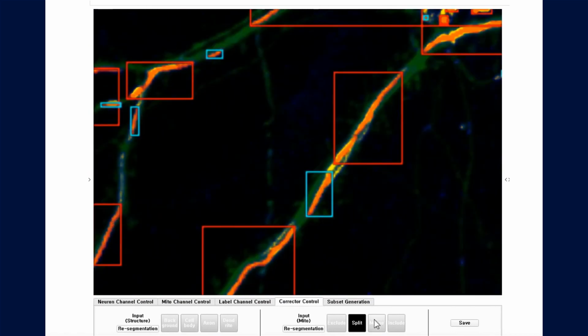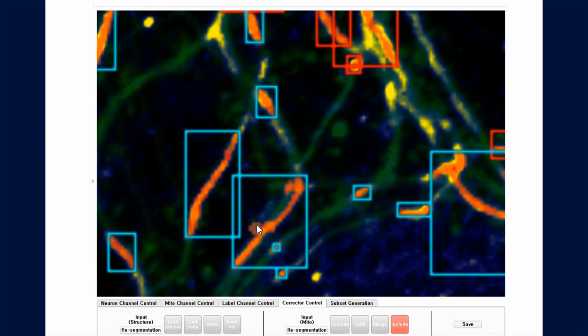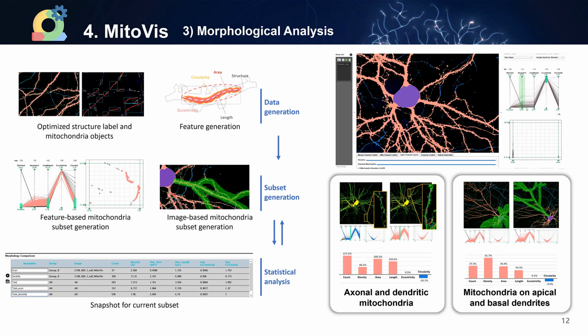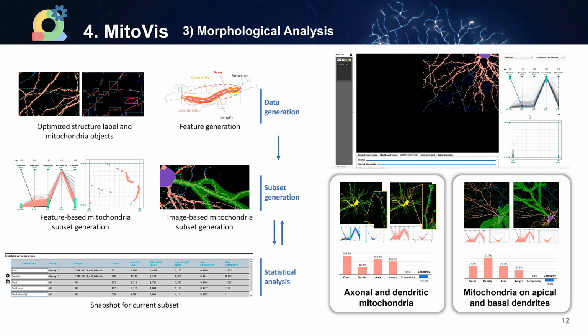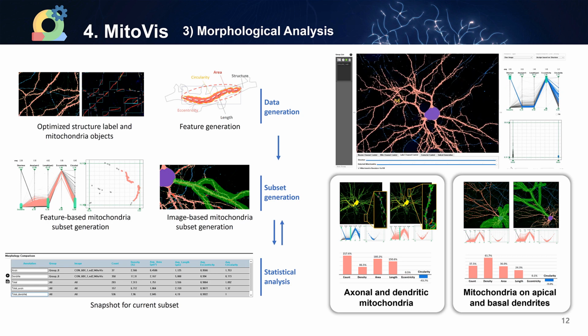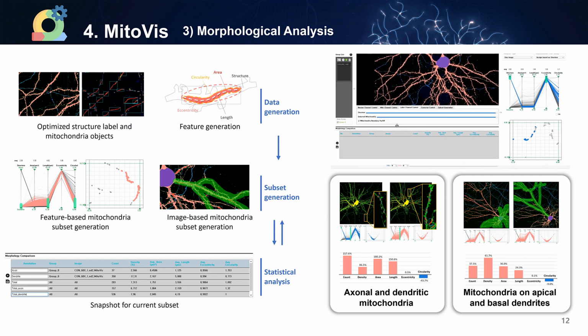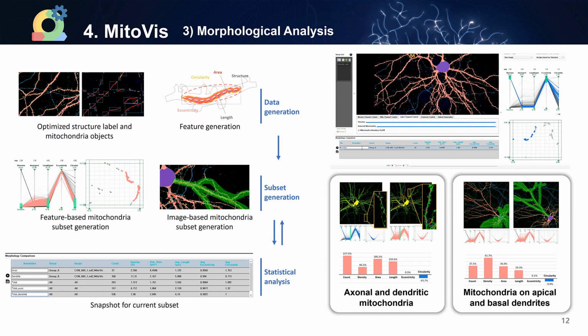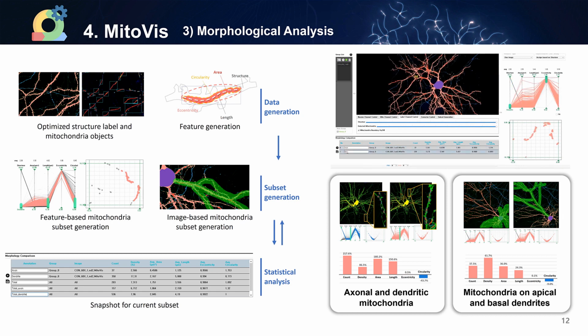Contrary to the excluding interaction, the merging and including interactions create a propagated region by resulting in a connected component from the user's drawing input. With the structure label and mitochondria objects created in the previous steps, morphological features are generated for each mitochondria object. Based on these features, various analytical tasks can be performed. In parallel coordinate plots and 2D projection plots, users can create data subsets belonging to the desired feature range, and can record and conduct comparative analyses of the statistical values of these subsets.